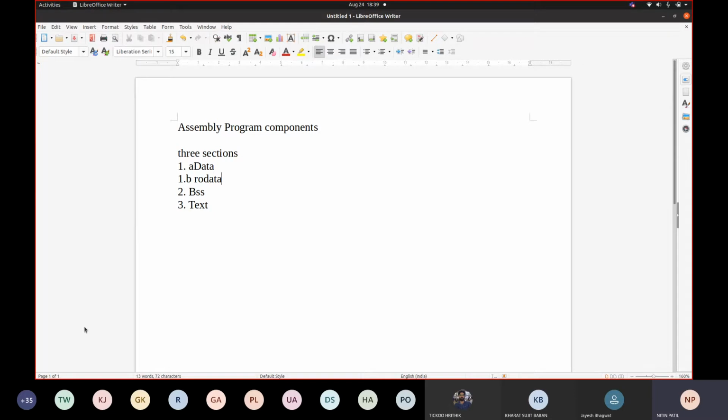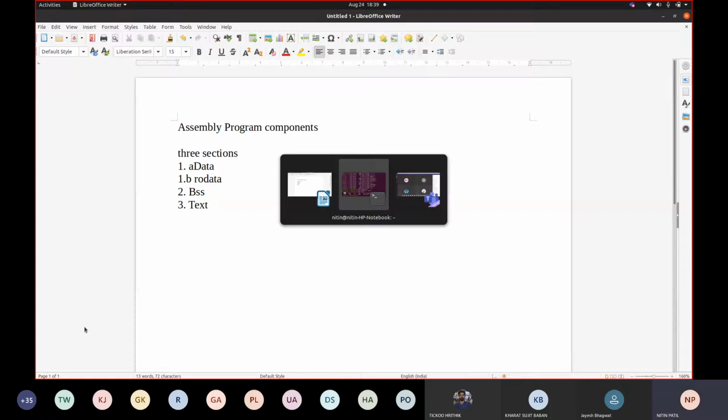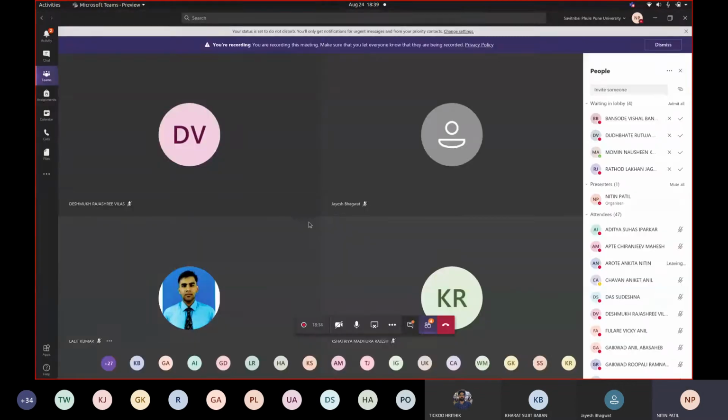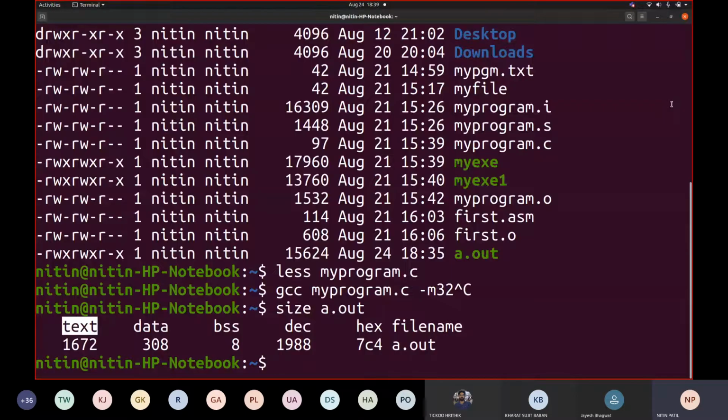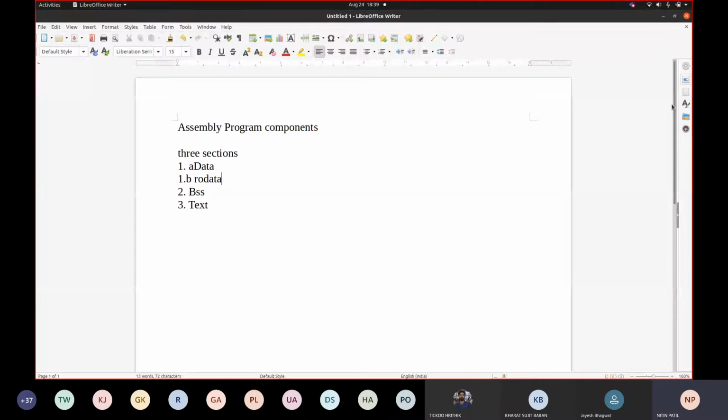Fine. RO is what? Read only. So read only data and then data section. When we talk about these different data parts, generally our data would be divided into three components, namely data, then RO data, correct? Data, then RO data, then BSS. What is BSS? Block starting with symbol. Fine. So every initialized value goes here.